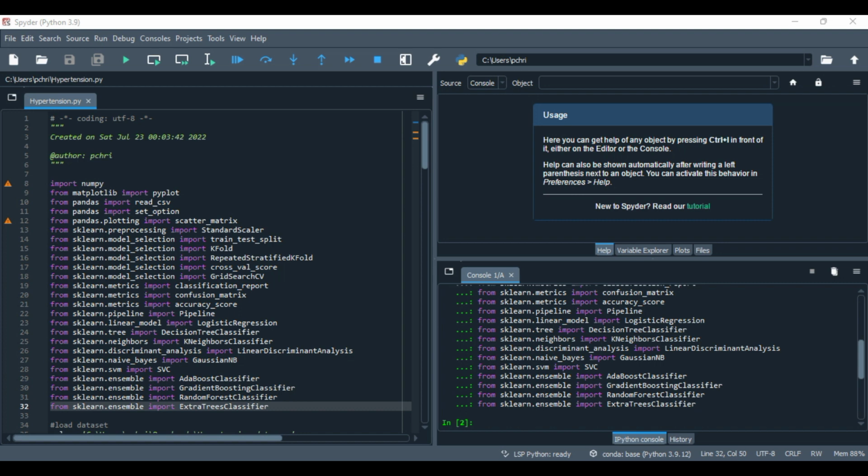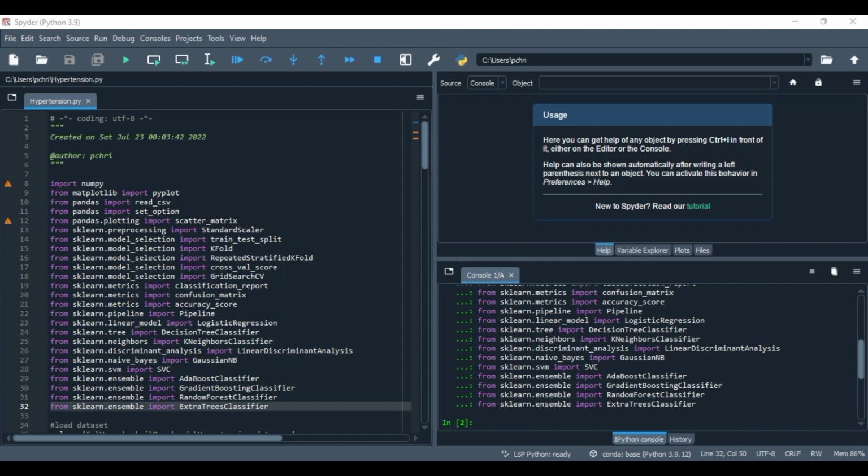SVC, right, support vector clustering, which is derived from support vector machines, which are supervised learning models with associated learning algorithms that analyze data for classification and regression analysis, right? AdaBoost classifier, AdaBoost modeling, is basically used to improve performance where the output of the other learning algorithms is combined into a weighted sum that represents the final output of the boosted classifier, right?